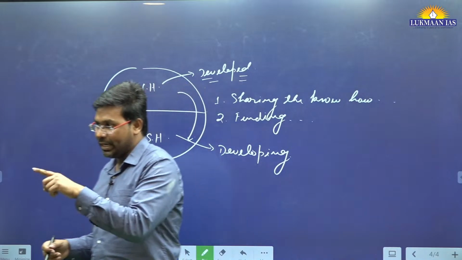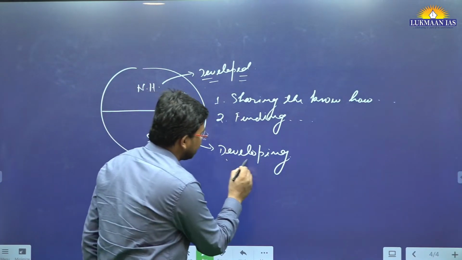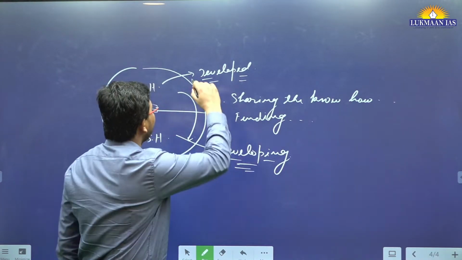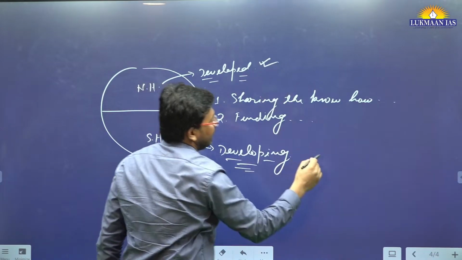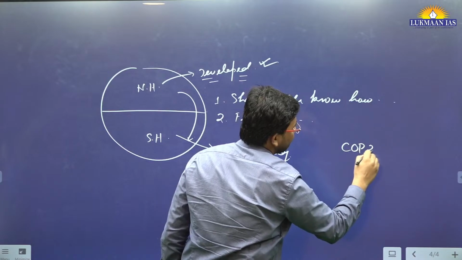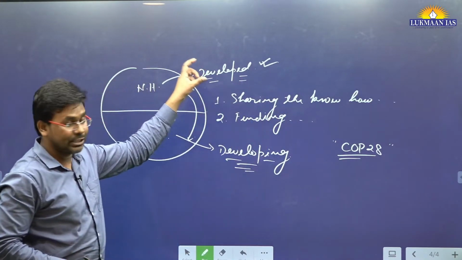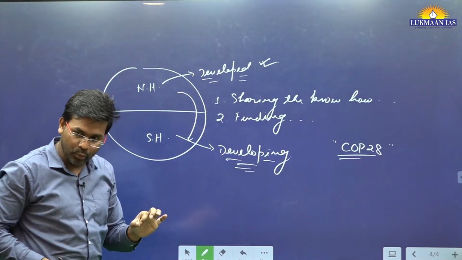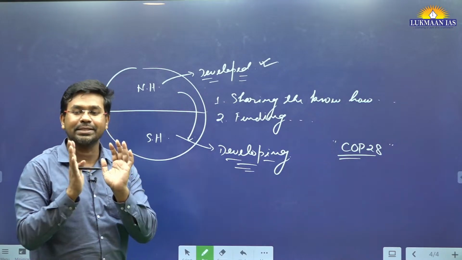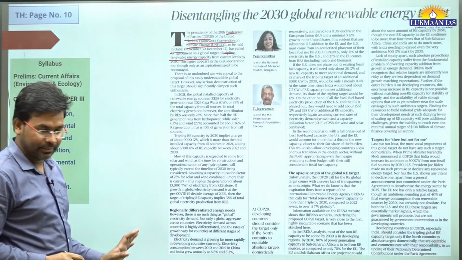So the author says that developing countries should commit only when the developed countries commit, at the Conference of the Parties, COP28, that's going to happen in Dubai. The author is giving a strategy for developing countries.